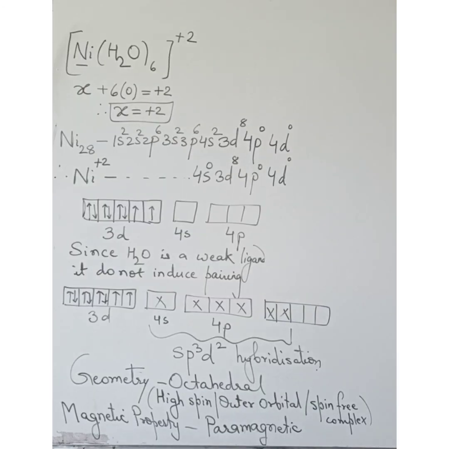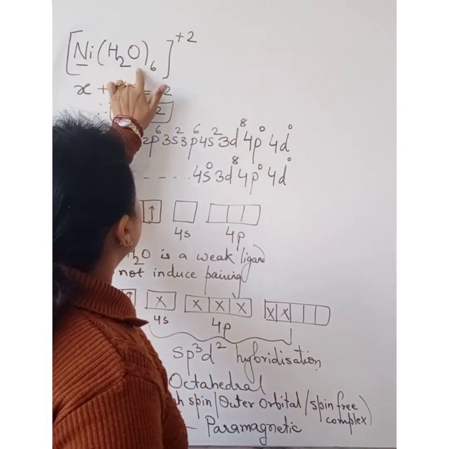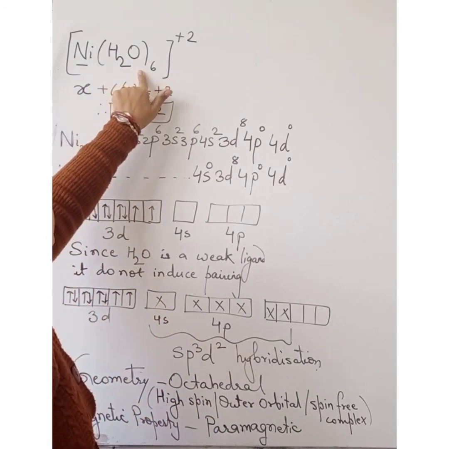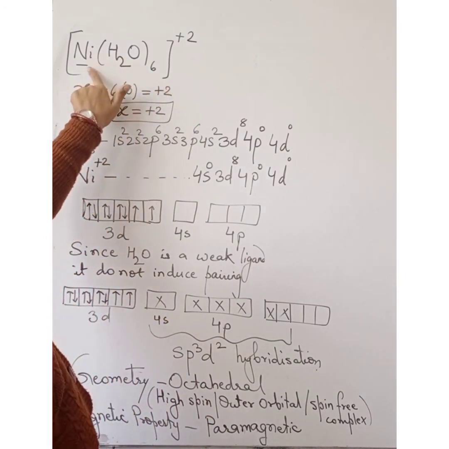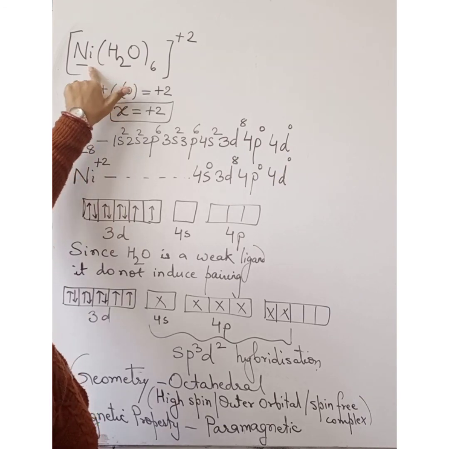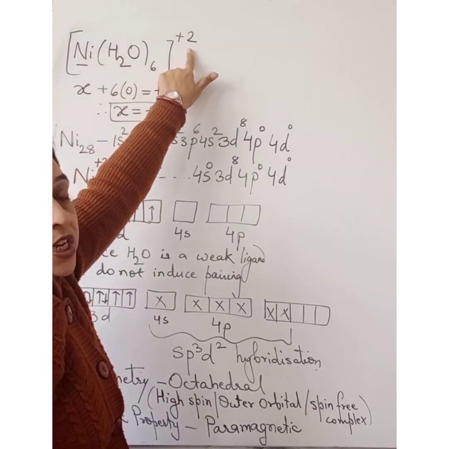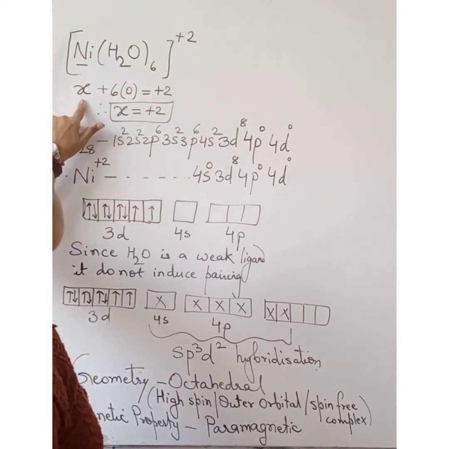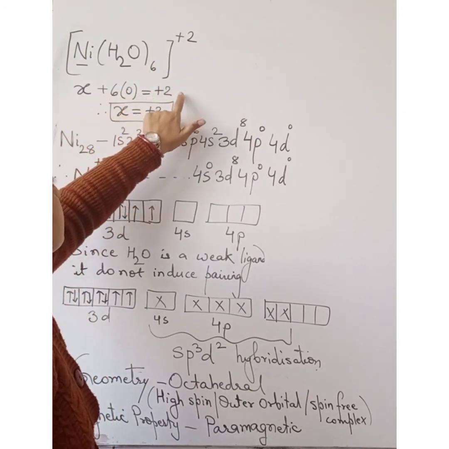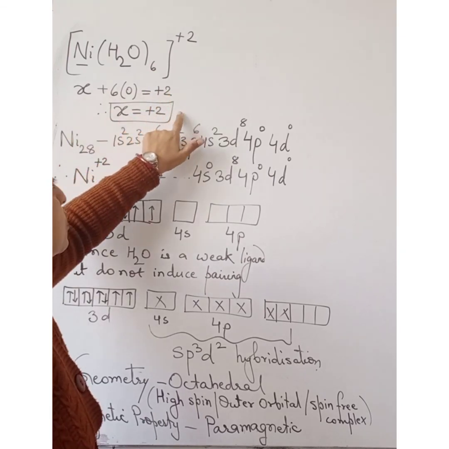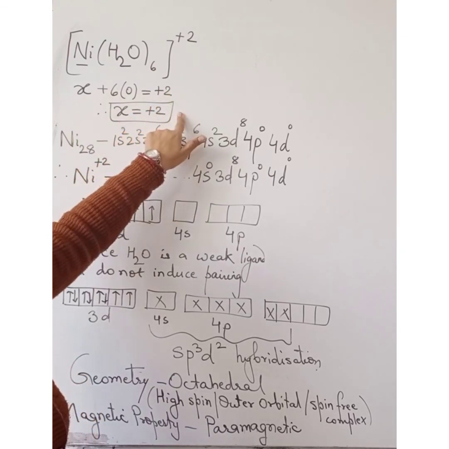Let us understand the bonding in this coordination complex [Ni(H2O)6]2+ by valence bond theory. Ni is bonded with 6 H2O ligands. Now first of all, calculate the oxidation number of the central metal atom. 2+ is the total charge carried by this complex. So x + 6 × 0 = +2. Therefore x = +2. That means nickel here is present in +2 oxidation state.